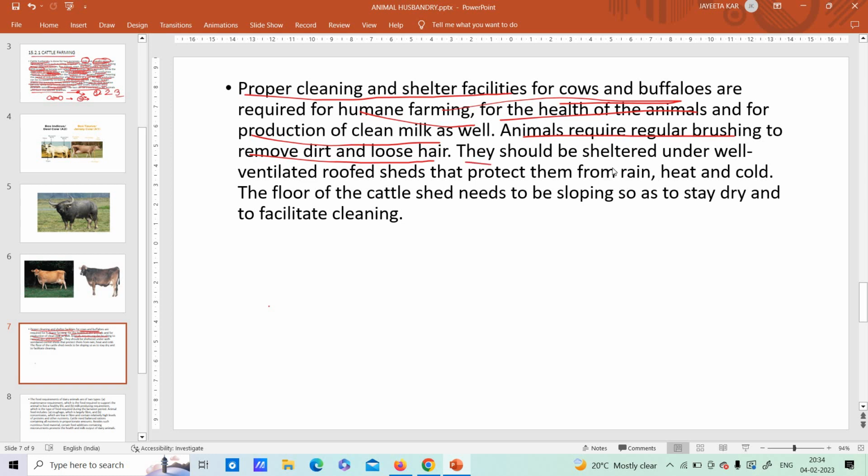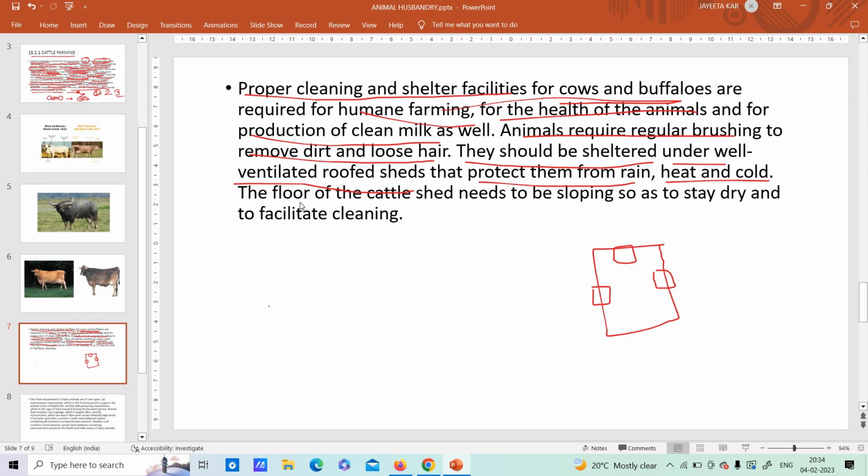They should be sheltered under well ventilated roofed sheds that protect them from rain, heat and cold. Just like us, we also need a properly ventilated place. We will never stay in one box of a house where there is no proper ventilation, no window, no sunlight, no air flow. We cannot stay in such an environment. Similarly, the cows or cattle or any livestock also need to be kept in a proper environment.